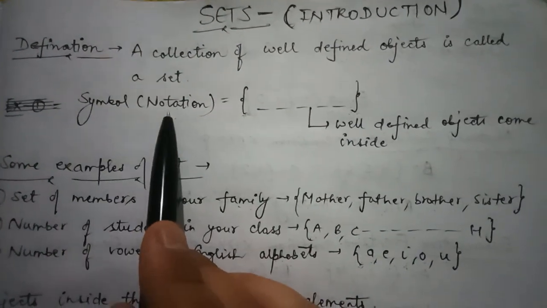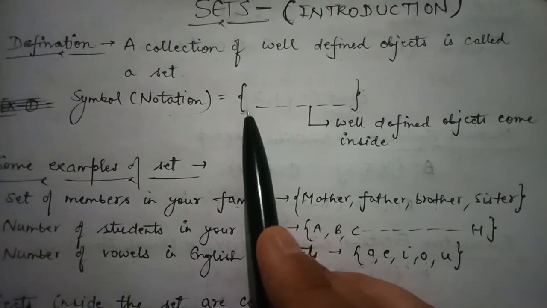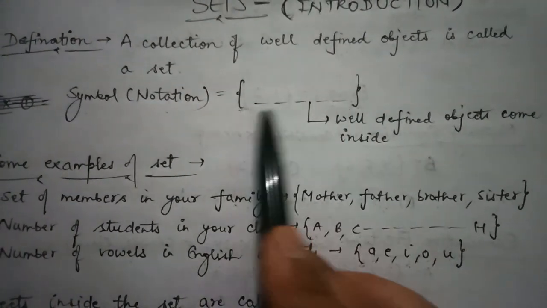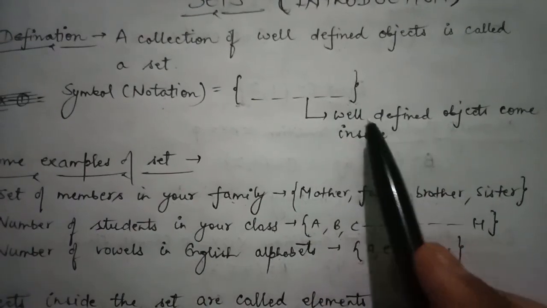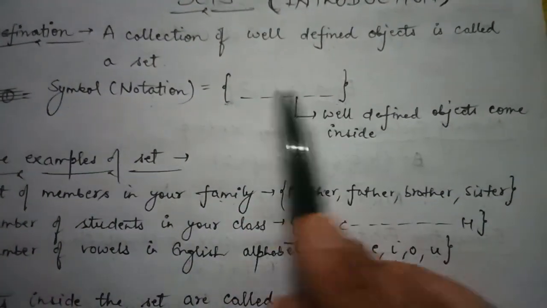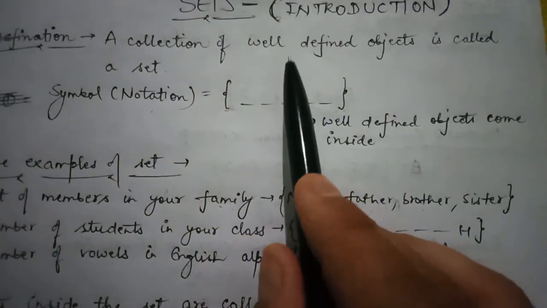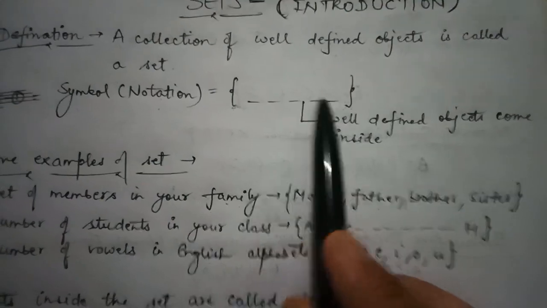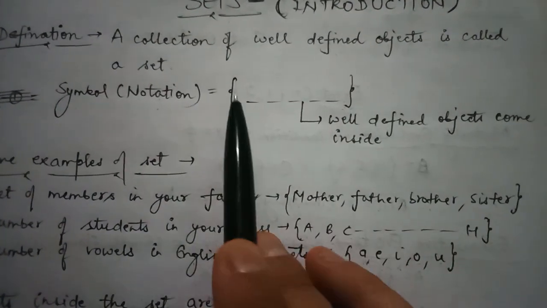A set is shown by curly brackets, and the well defined objects are written inside these curly brackets. It is how a set is written.